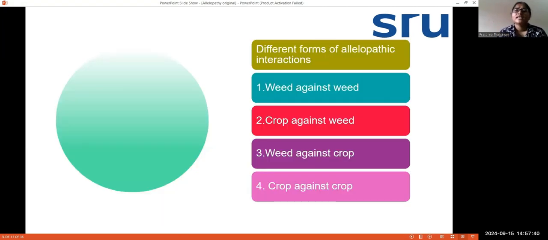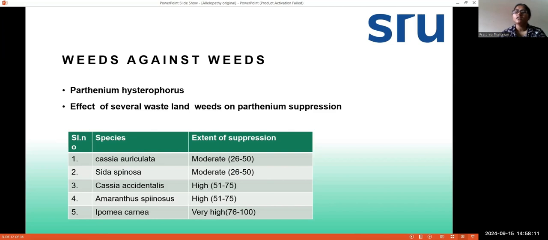And next is different forms of allelopathic interactions. Allelopathic interactions means how plant to plant interaction happens, whether weed to weed, weed to crop, or crop to weed. These are the different forms of interaction we can see in allelopathy. So first one is weed against weed, next is crop against weed, third is weed against crop, and the fourth is crop against crop. Here first, in weed against weed, weeds produce some kind of chemicals that are harmful only to the weeds.